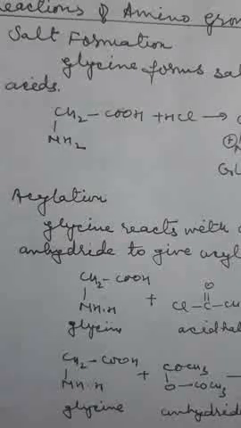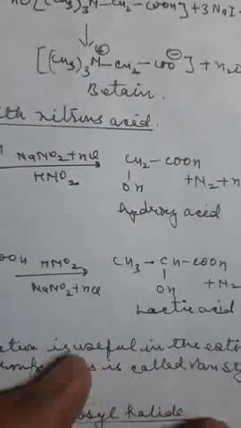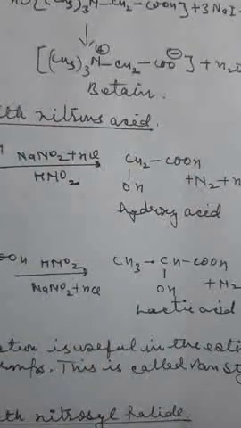Another reaction is alkylation. In alkylation, amino acids can be alkylated in the expected manner to form quaternary ammonium salts.